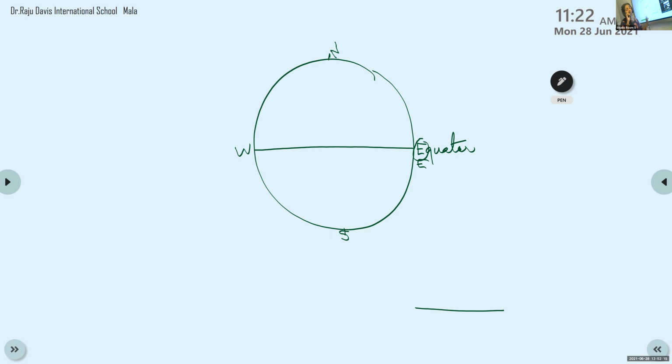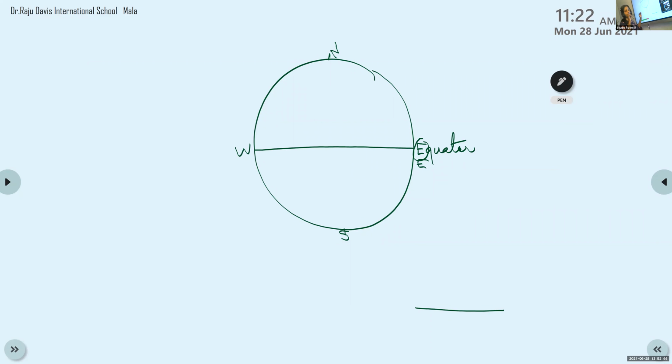To learn more about the Earth. So vertical and horizontal lines are used to study the Earth. To study a particular place, we use latitudes and longitudes.